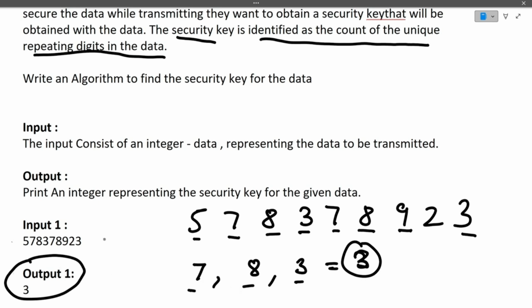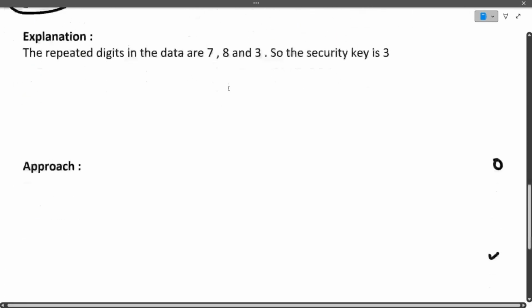It's as simple as that. You will be given an integer as data, and you have to find the count of repeating digits in the data. I hope this is clear to you. Now let's quickly move towards the approach of this question, and things will become more clear.